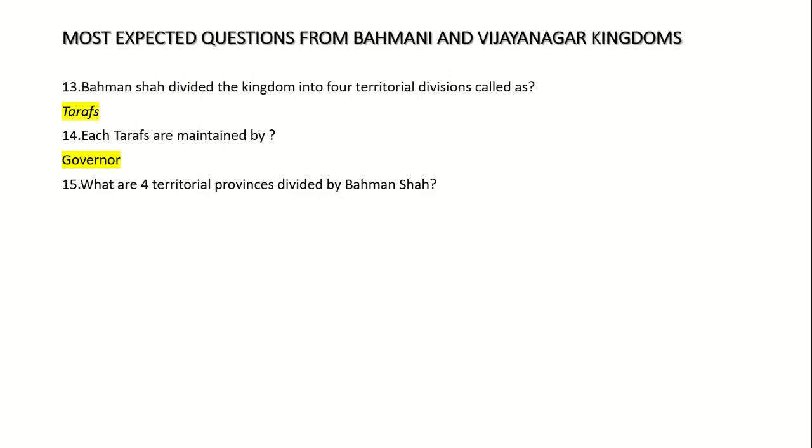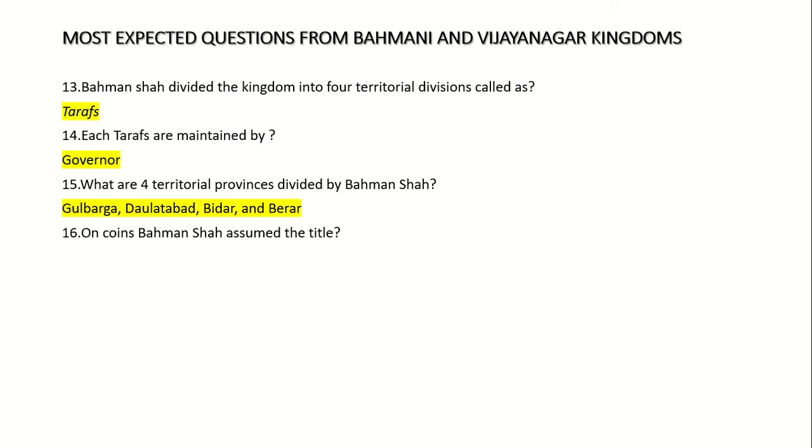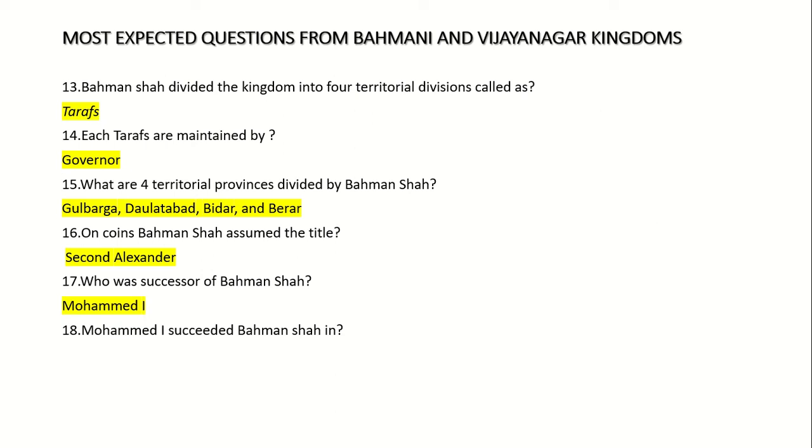13. Bahman Shah divided the kingdom into 4 territorial divisions called Tarafs. 14. Each Taraf was maintained by a governor. 15. What are the 4 territorial divisions made by Bahman Shah? Gulbarga, Dawlatabad, Bidar and Berar. 16. On coins, Bahman Shah assumed the title Second Alexander. 17. Who was successor of Bahman Shah? Muhammad I. 18. Muhammad I was succeeded by Bahman Shah in 1358.